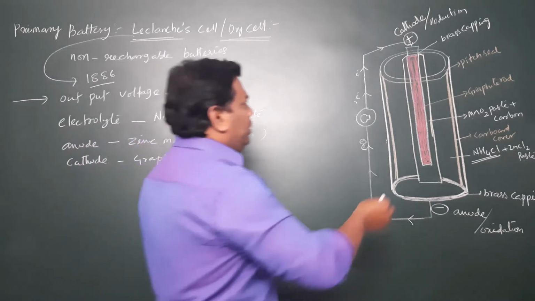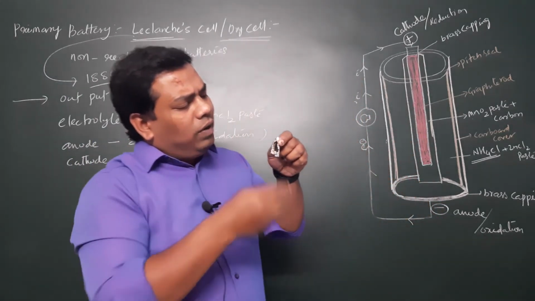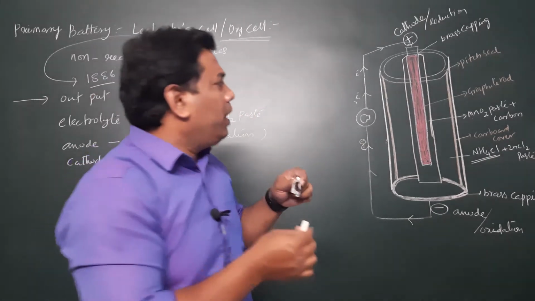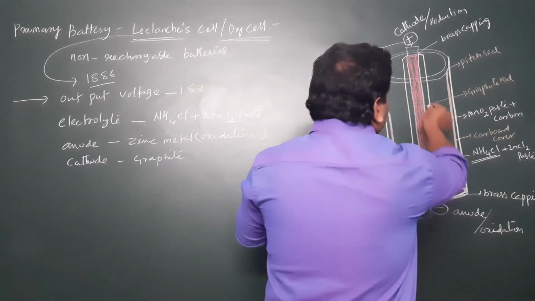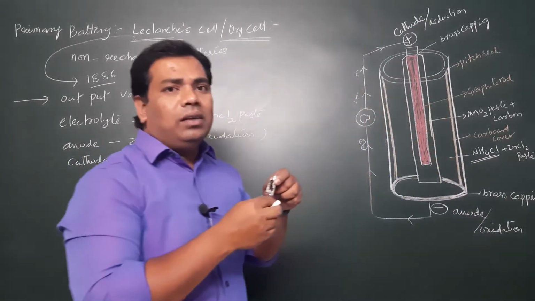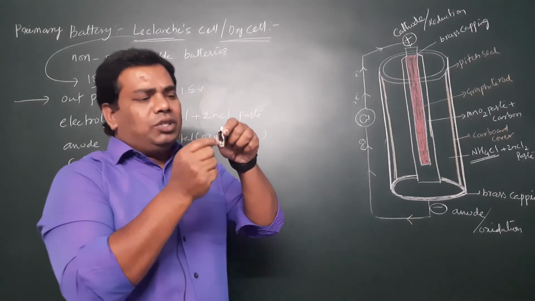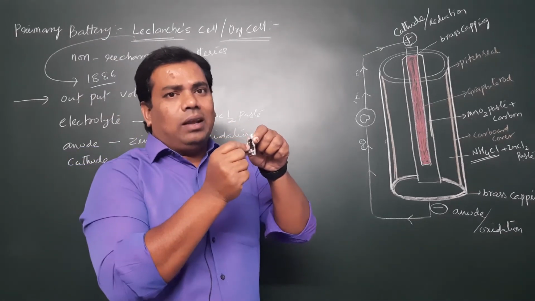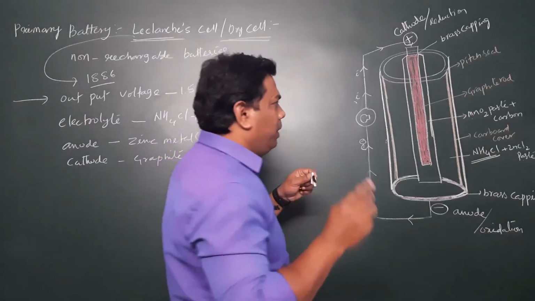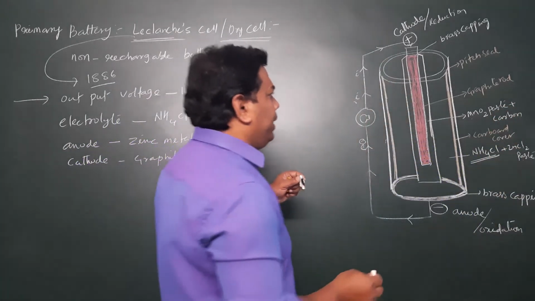Okay, so a black colored rod will be there. The black colored rod is nothing but a graphite rod. In the partial side of this graphite rod, we are taking manganese dioxide. Generally it is black in color. I think it is visible to you. Manganese dioxide is black in color with +4 oxidation state, please remember, and also carbon paste. So MnO2 paste and carbon paste.